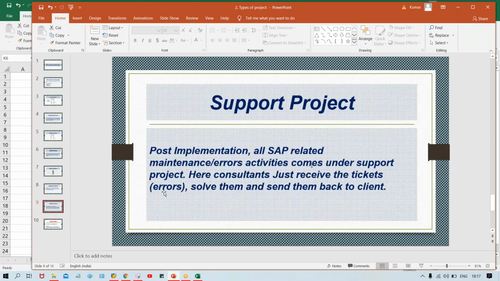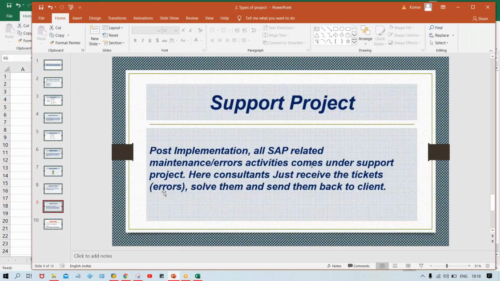Sometimes, I told you in the simplest way, they will take the screenshot and send you a mail. But most of the time, not just sometimes, the client will use a ticketing tool. Ticketing tool means what, guys? It's a kind of software itself, right? In that, a screen capture functionality will be there. They'll capture the screen, attach some requirements, attach some documents, and click on submit. Once they submit, an auto generated mail is triggered to you, and you get the notification that the requirement has been raised by the client, right?